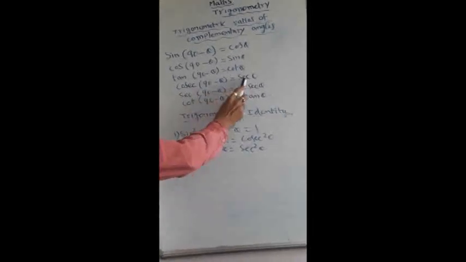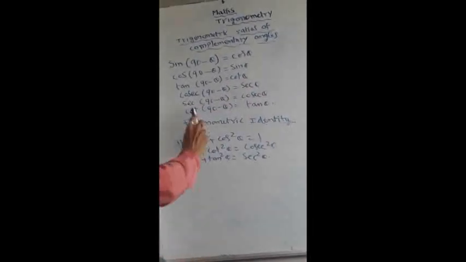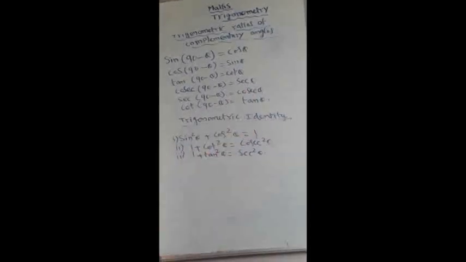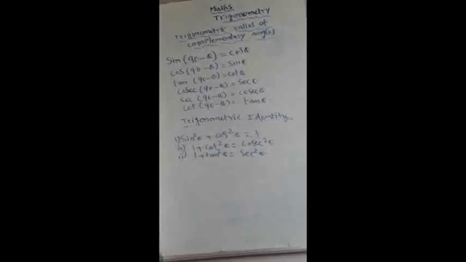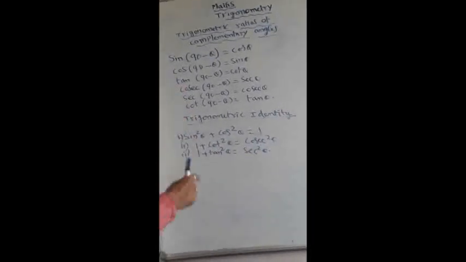Cosecant(90 minus theta) equals secant theta. Secant(90 minus theta) is called cosecant theta. Cot(90 minus theta) is equal to tan theta. So remember these formulas and all.